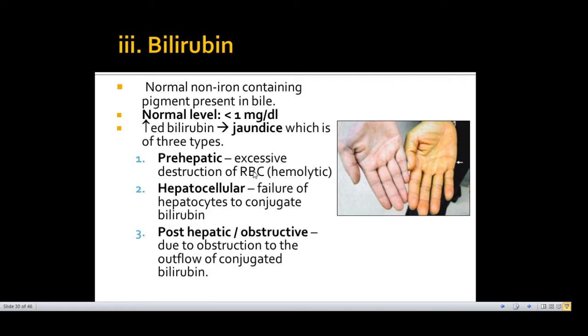The third hemoprotein-derived pigment is bilirubin, and the normal level of bilirubin is less than 1 milligram per deciliter. If it is more than 1 milligram per dl, then it gives a yellowish tinge to the skin. And you all must know that jaundice is of three types: pre-hepatic, hepatocellular and post-hepatic. Here I must emphasize that you must know the pathway of bilirubin formation, the steps in its formation and how it is metabolized further.